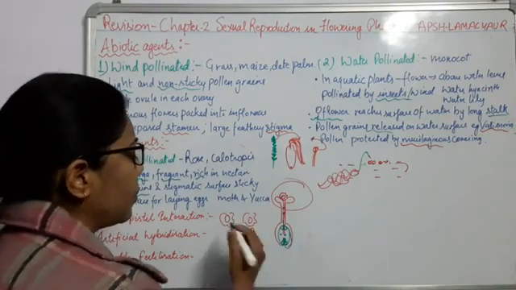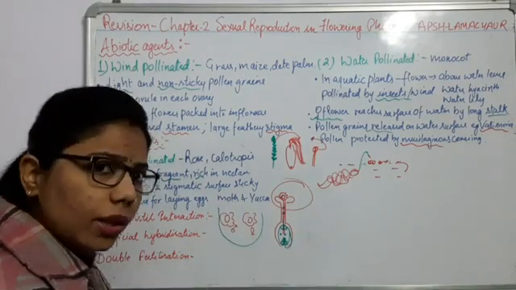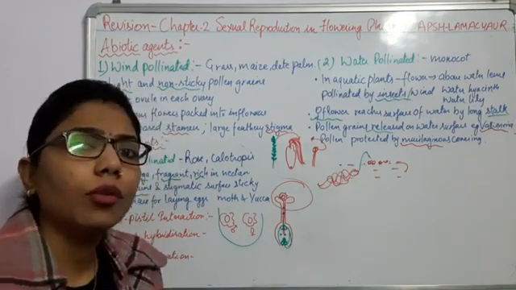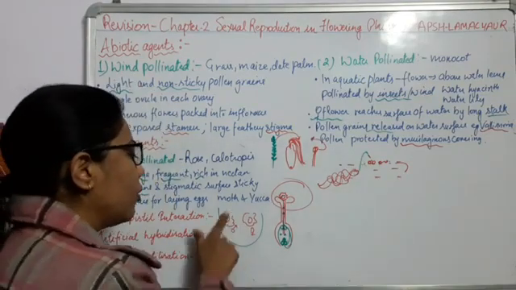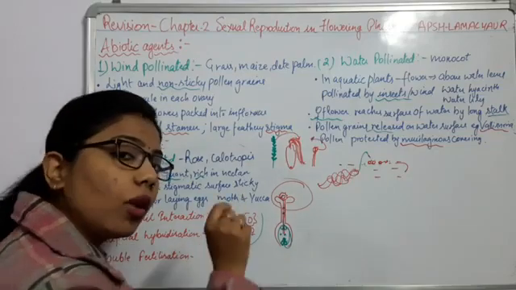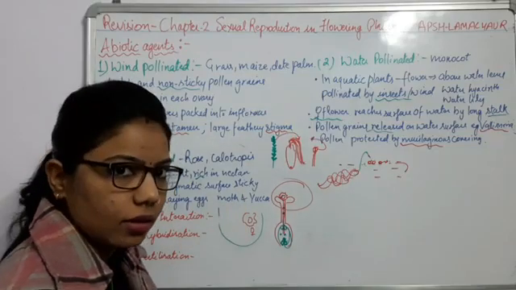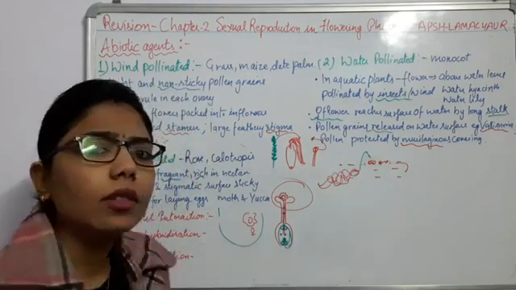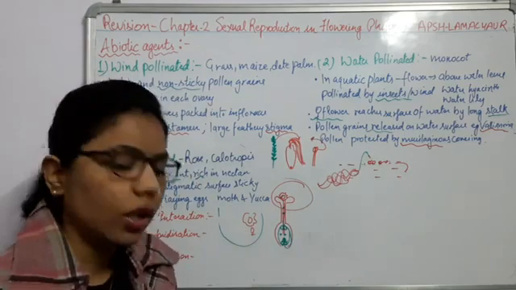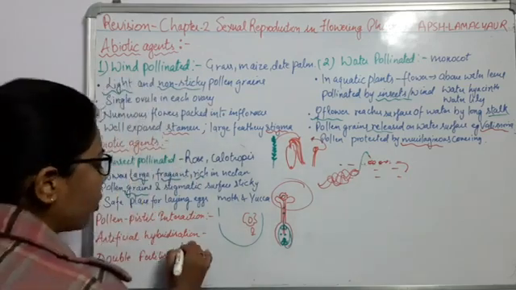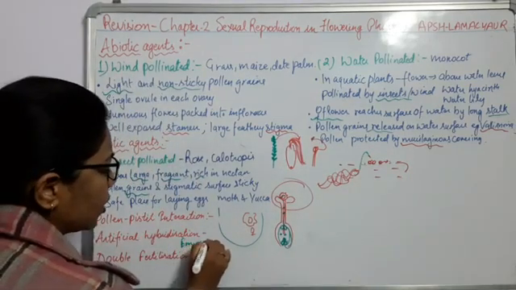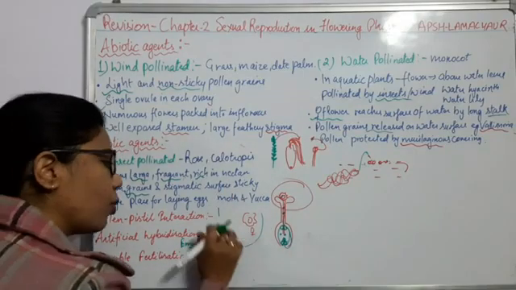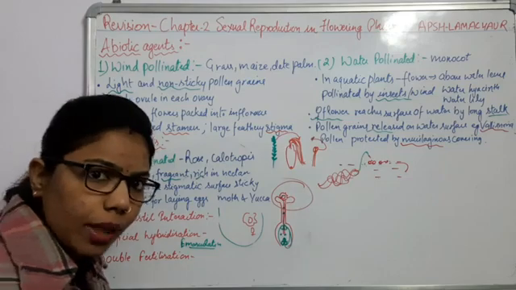For example, if both parts are present in one flower, to make it a female flower we have to remove the male part. The male part is nothing but the anther. Removal of the anther is known as emasculation. So emasculation is the removal of anther from the flower. Now you can see this whole flower will act as a female part, right?